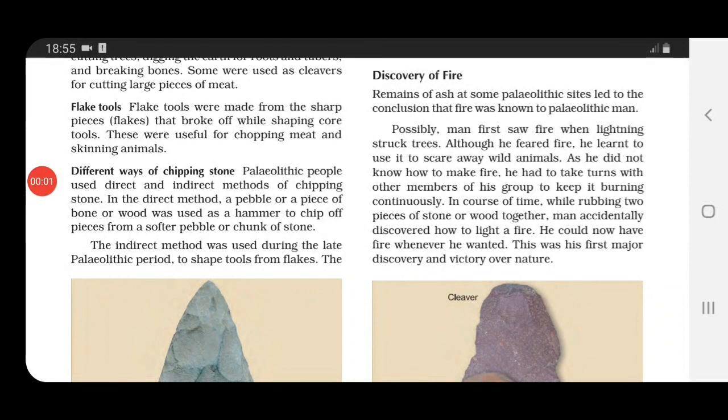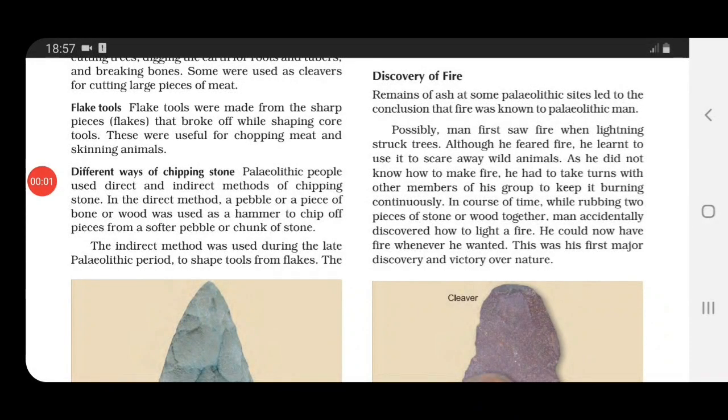Now, as they were earlier not knowing how to make fire, what did they do? To keep the fire burning continuously, they used to take turns with other members of the group. And in course of time, while rubbing two pieces of stone or wood together, man accidentally discovered how to light a fire. And slowly, he also learned how to light a fire. How?